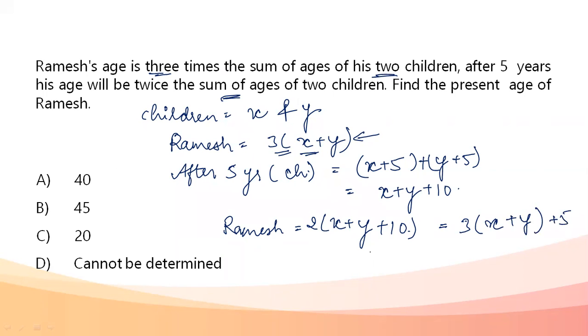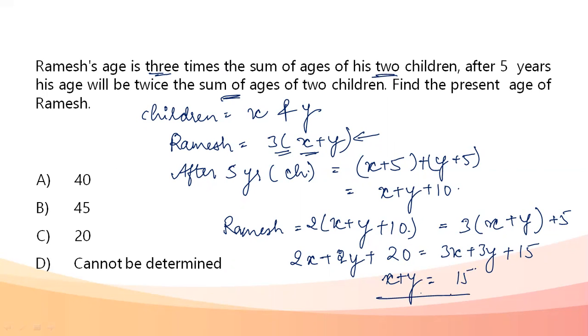Now we have this equation, that is 2x plus 2y plus 20 is equal to 3x plus 3y plus 15. If we solve this, we get a relation in terms of x and y. I just need the value of x plus y. So x plus y from here would come out to be 15.